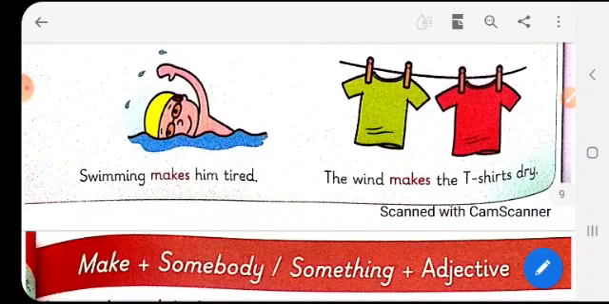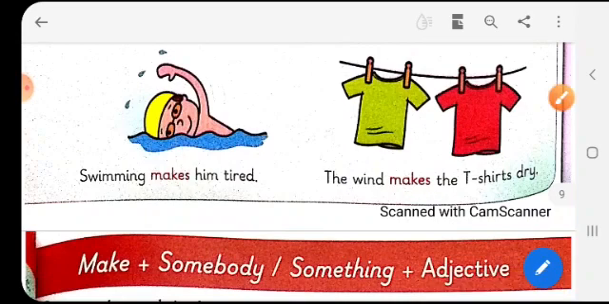Then swimming makes him tired. So when you swim, then after you come out of the water, you feel tired. The wind makes the t-shirts dry. So when you hang the wet t-shirts, then the wind that is blowing makes your t-shirt dry. So here you have seen how we have used the word make.